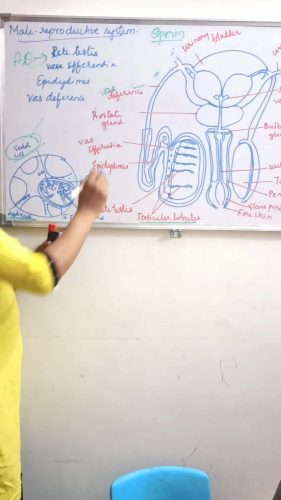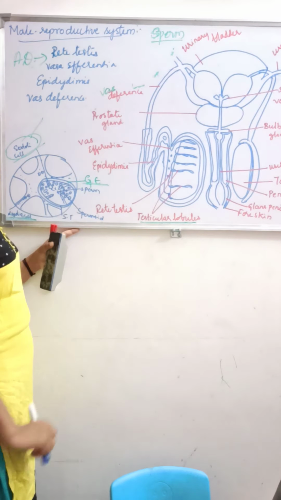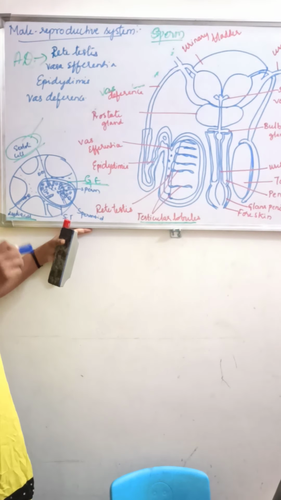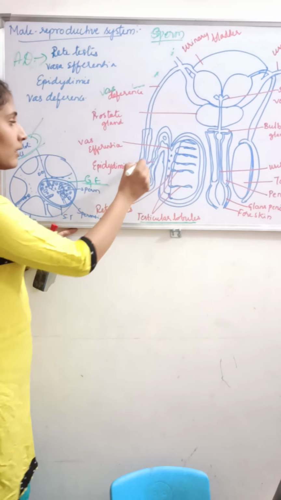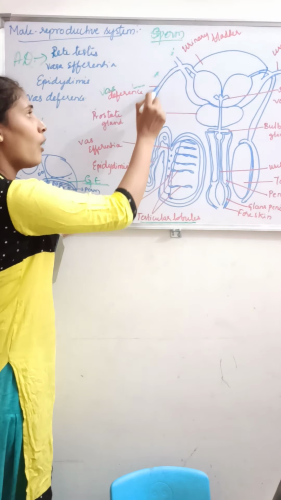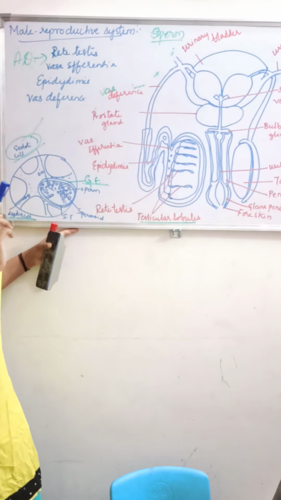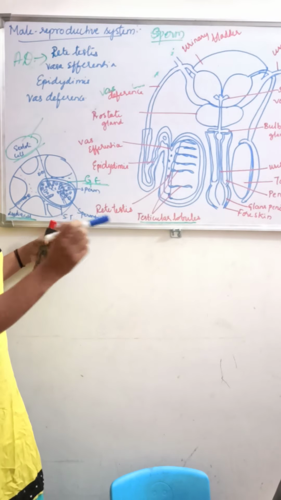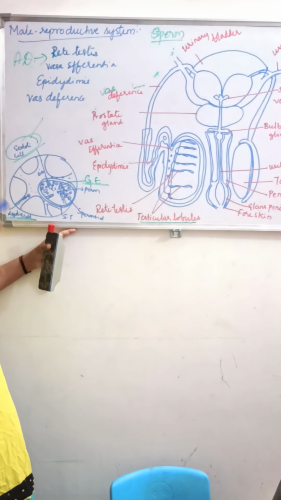Now what is the vas deferens? You can see this is the vas deferens. It is not a coil, it is a long, straight, uncoiled tubular structure.